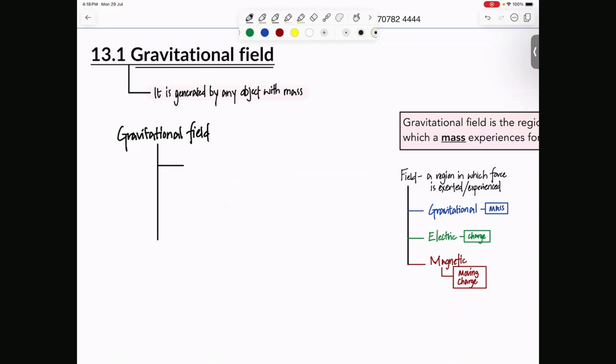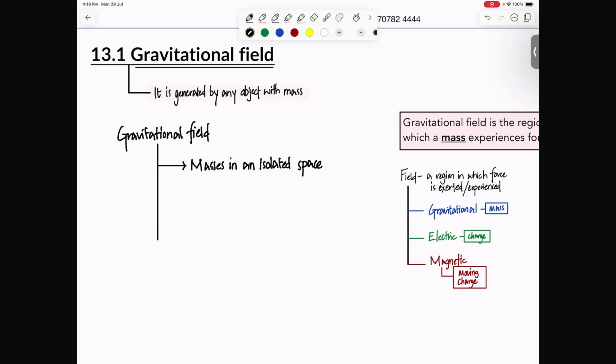we will only be dealing with masses in an isolated space. What does it mean? So this will be a lifesaver for you when it comes to calculations. Why? We will only deal with scenarios where our mass is in isolated space. It essentially means there's nothing around it. It's just your mass out there, which is highly unlikely in real life.